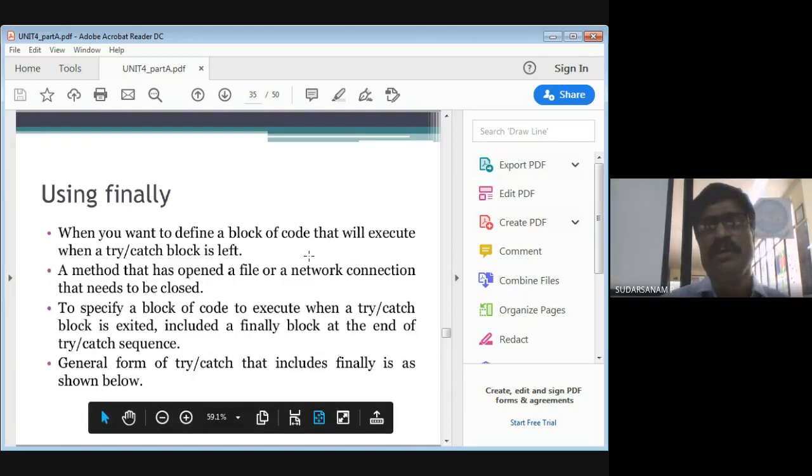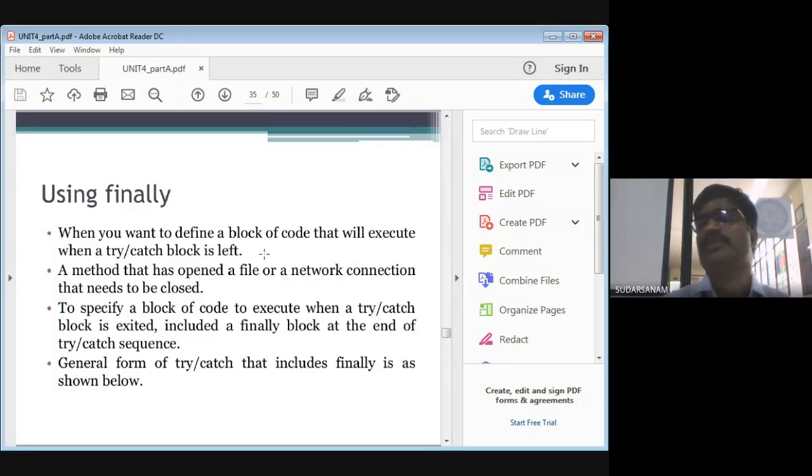The finally statement defines a block of code that will execute when a try or catch block is left. So when you have the try block and the catch block, the finally statement will also be there. It doesn't matter whether it executes try and catch, or only try. If only try executes and no errors are encountered, the catch statement will not be executed, and it will move to the finally statement. That is the way the finally statement works. Sometimes try executes and catch also executes, and then it goes to the finally statement.